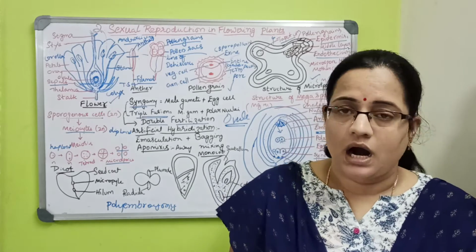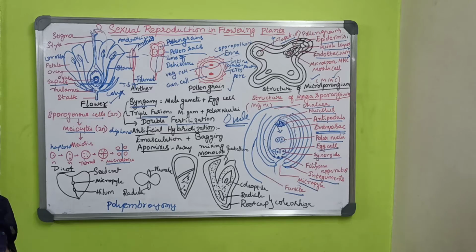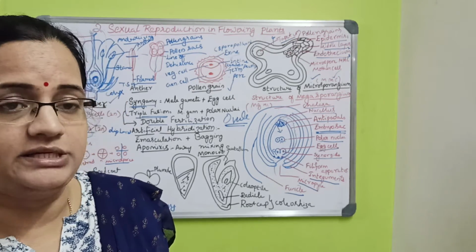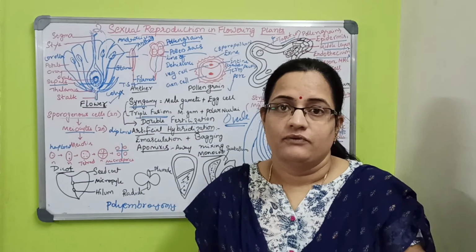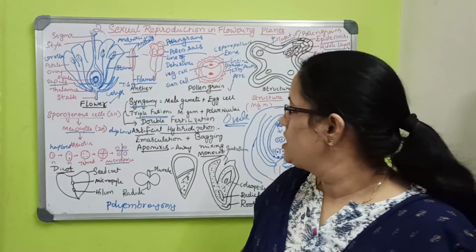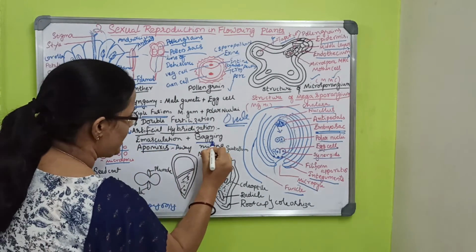So next is artificial hybridization. It is a technique where only desired pollen grains are used for pollination and fertilization. When it is not happening naturally, there is a process of emasculation and bagging.